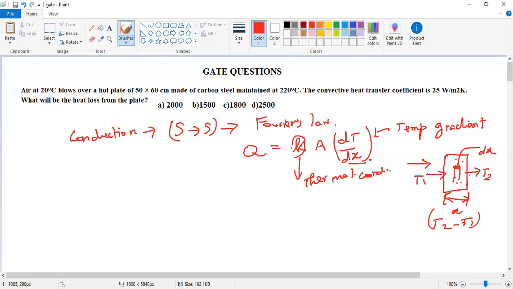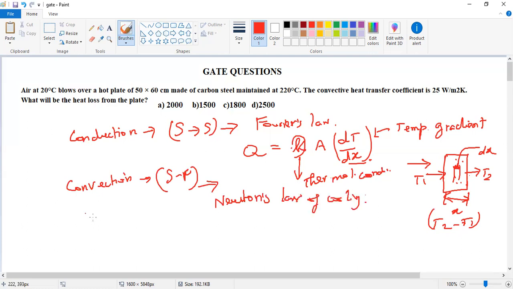Next we go for convection, another mode of heat transfer, where, as you already know, heat goes from solid to fluid medium. The fluid is nothing but air or water. This follows Newton's law of cooling. Say the surface transferring energy from solid to air is at 80 degrees Celsius and the surrounding temperature is 35 degrees Celsius.